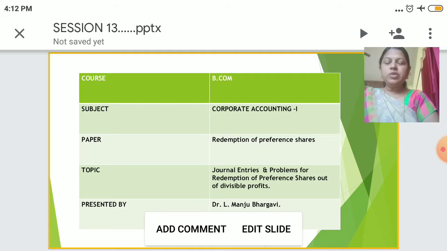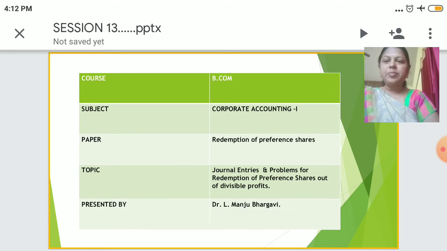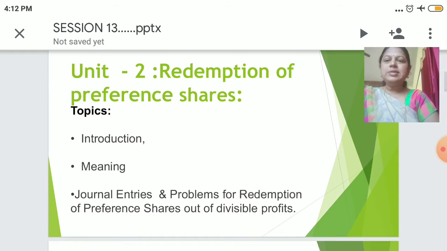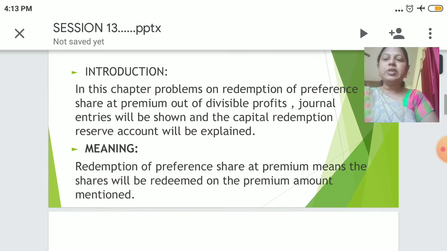Dear students, today I would be talking on redemption of preference shares from the subject Corporate Accounting 1 for BCom students. The topic I would be covering in this session is journal entries and problems for redemption of preference shares out of divisible profits. So in this redemption share, first the introduction, meaning, and then let's look into the journal entries and problem for redemption of preference shares out of divisible profits.